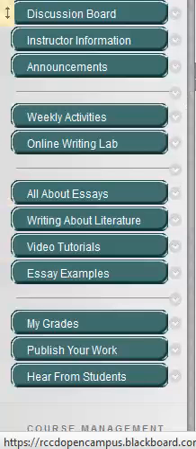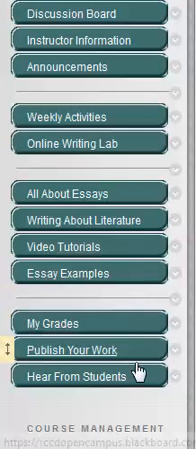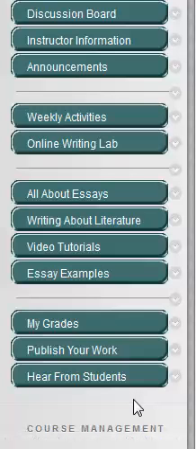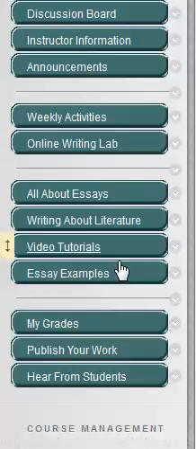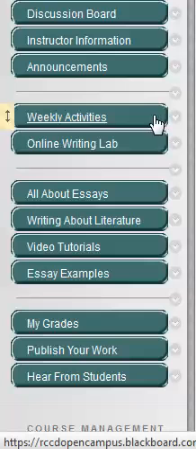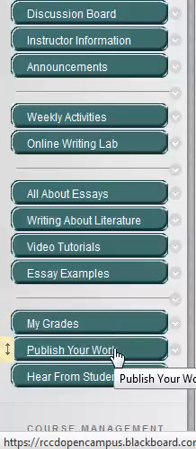So that's the overview of this left menu bar, which is your textbook for this class. You will want to make sure that you plan out your calendar, your study calendar, to allow yourself time to go in and study these particular areas. Again, this is where your assignments are located. This is basically your textbook. And this is where you can find your grades and what you might do with your work later.